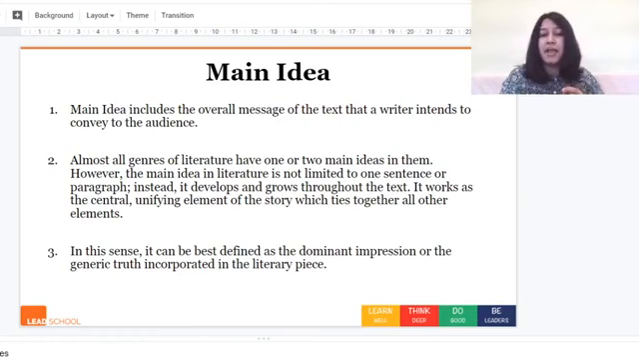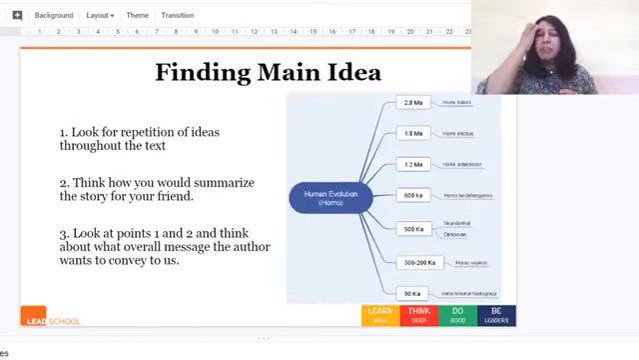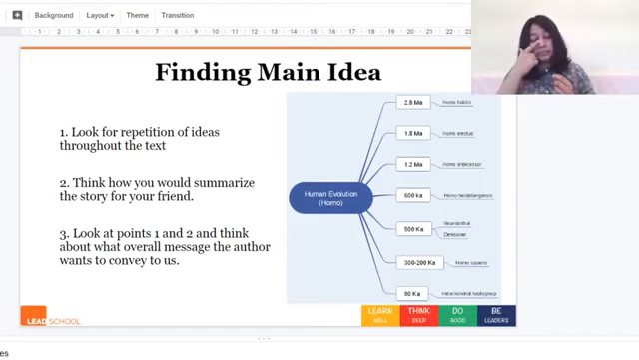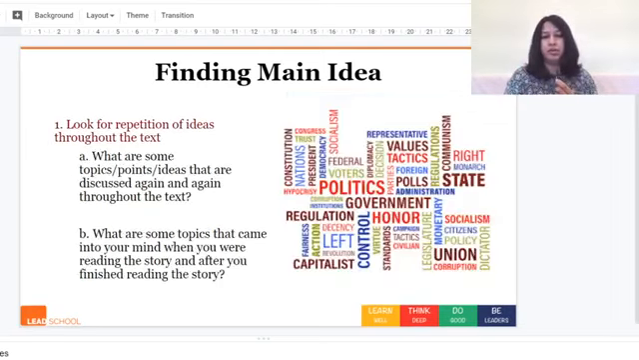So let's look at how we find the main idea. There are 3 points or steps that we look at when we are trying to find the main idea. First, we have to look for repetition of ideas throughout the text. There'll be some topics or some themes or some value points that are repeated again and again throughout the text. We need to look for that. Second is think how you would summarize the story for your friend. And third is look at points 1 and 2 and think about what overall message the author wants to convey to us. So if we look in detail at the first point.